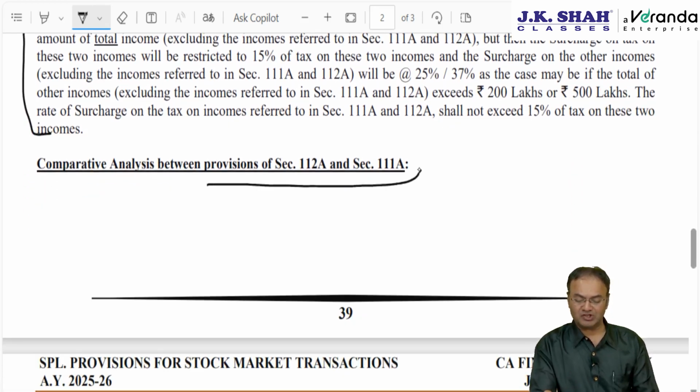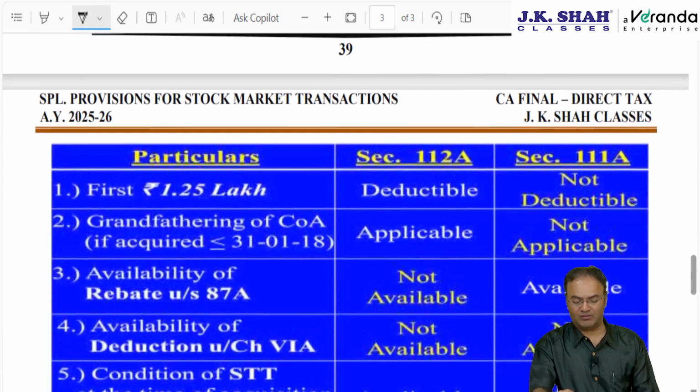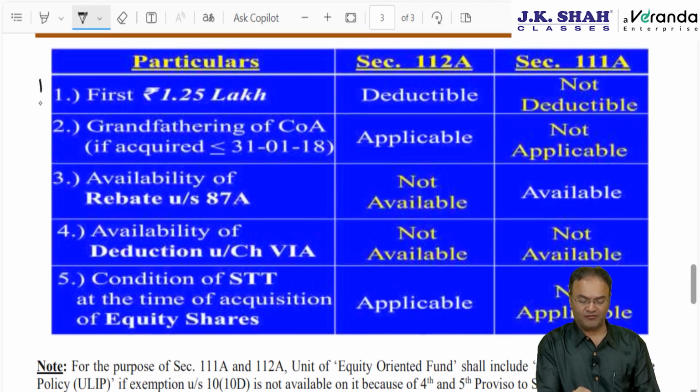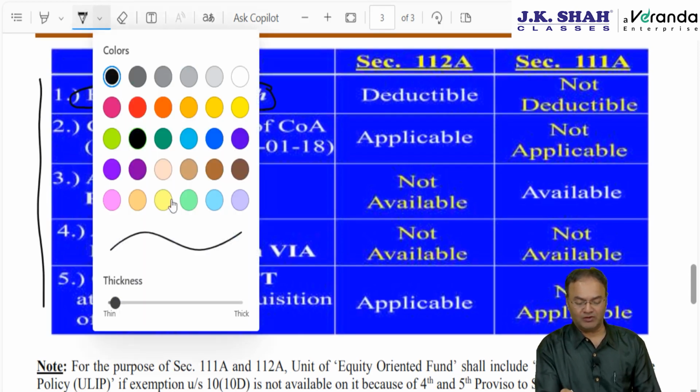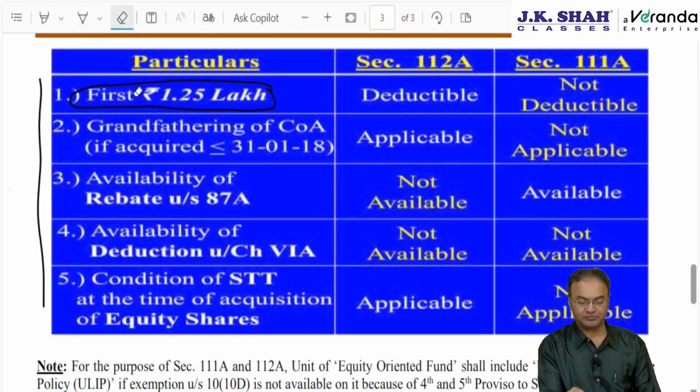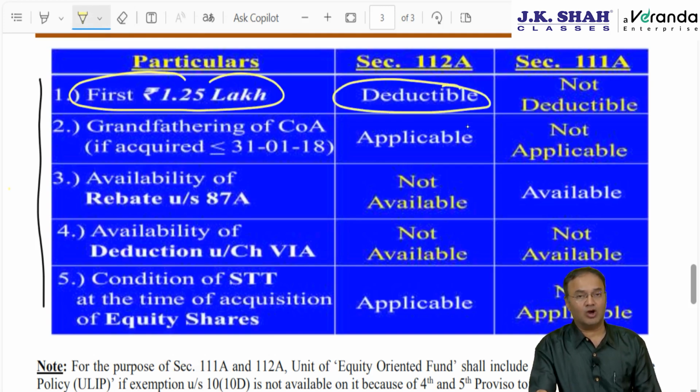Now comparative analysis between section 112A and 111A. Out of these 2 sections there are 5 points of difference. Number 1, availability of threshold limit of 1.25 lakh. 1.25 lakh is available only for long term capital gain, deductible from the beginning of the current year. This facility is not available for 111A.